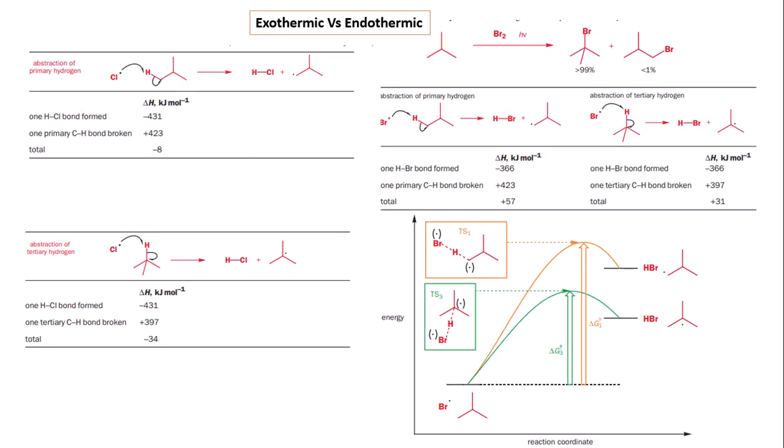If we go to the bromination reaction, the reaction is endothermic in nature, that is according to the Hammond postulate, the product is less stable compared to the reactant, so the transition state is more like the product compared to the reactant.